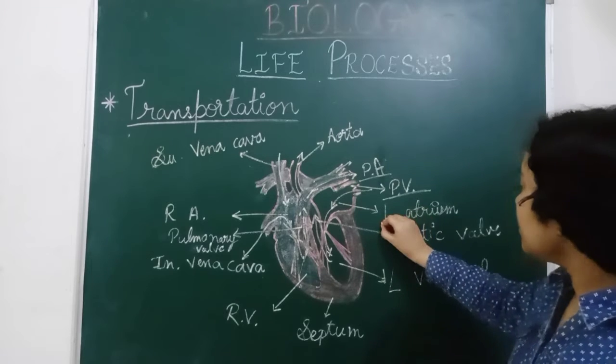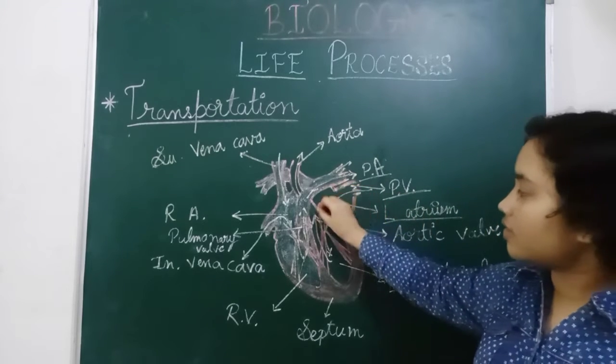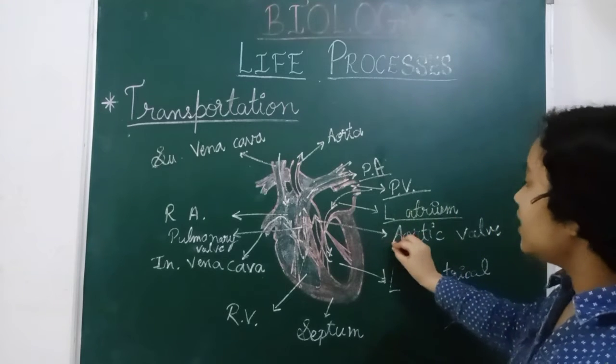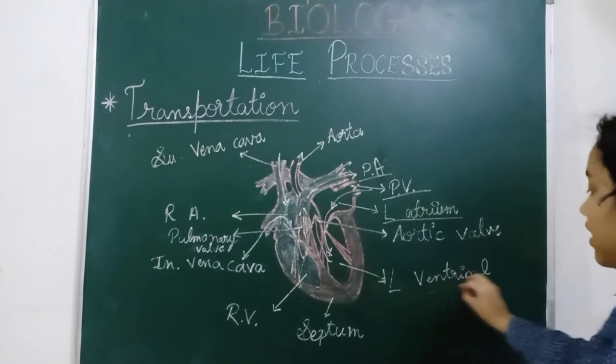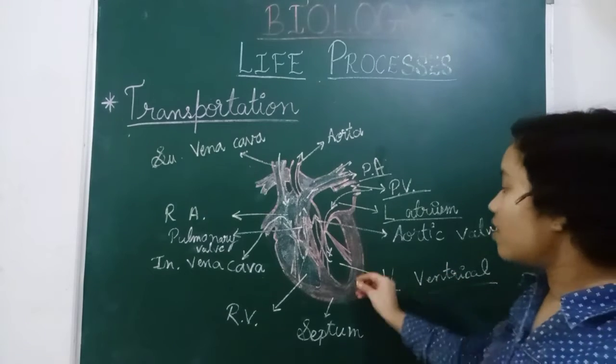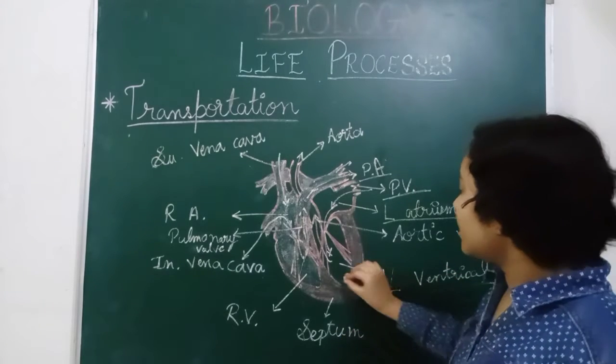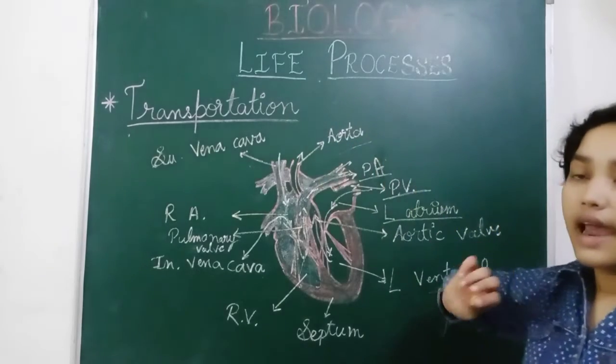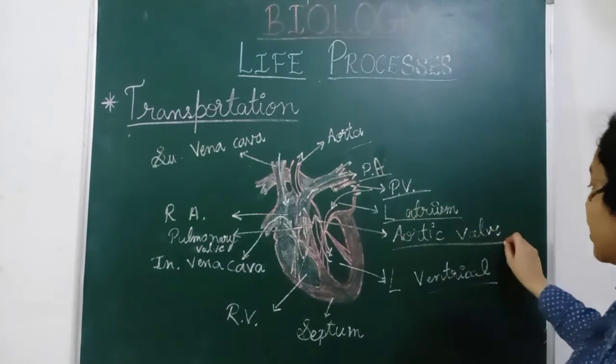When the left atrium is filled with blood, it goes down to the left ventricle, and when the left ventricle pushes this blood up, it goes to the upper part of the aorta through the aortic valve.